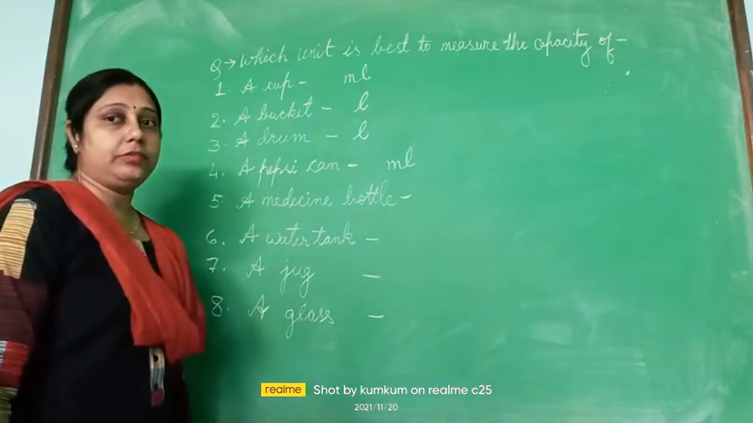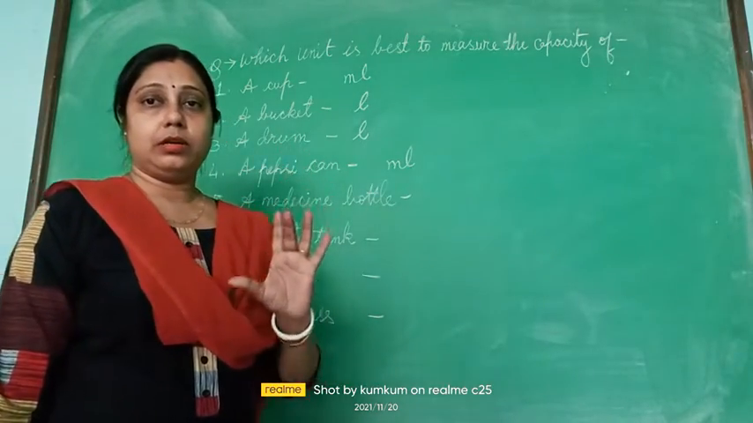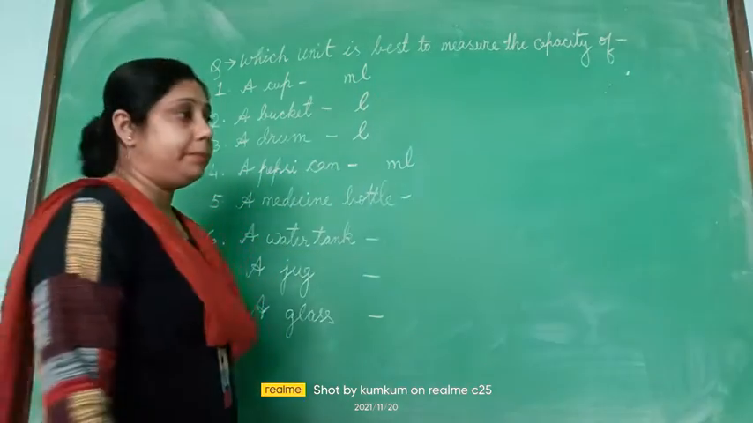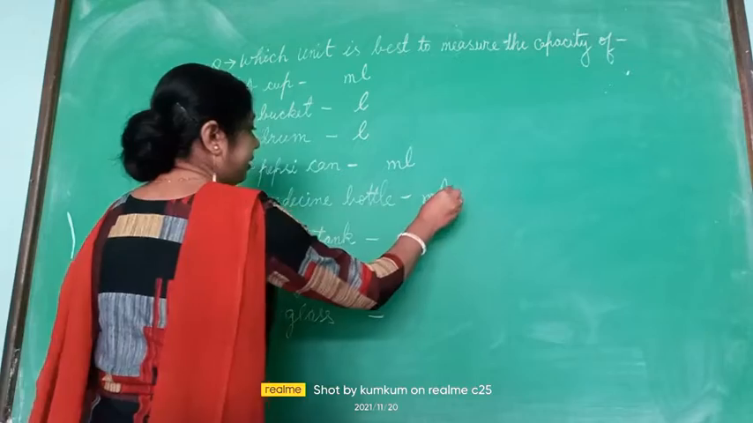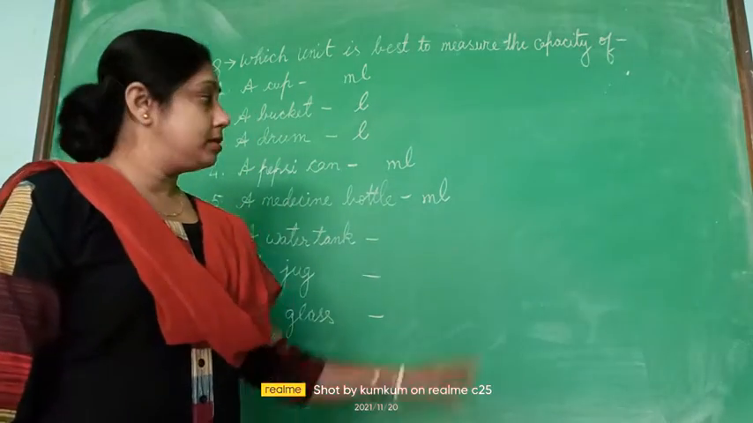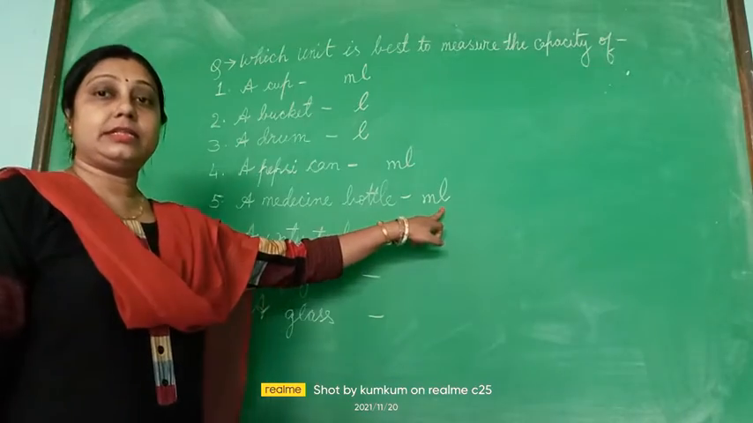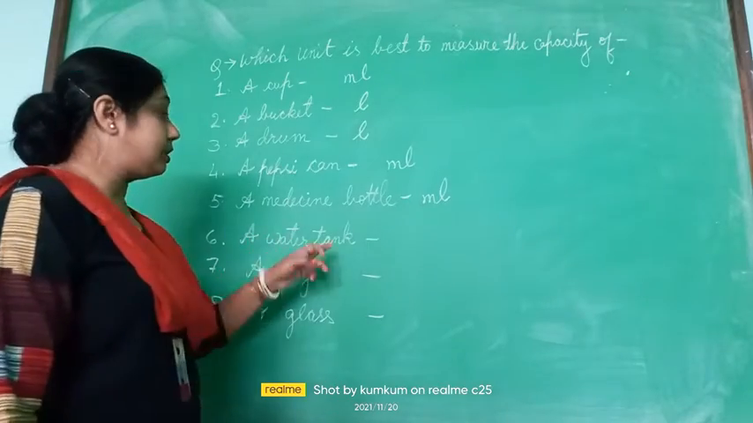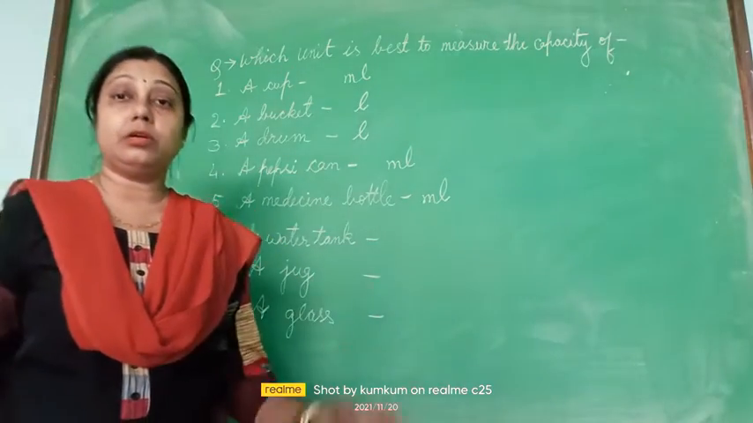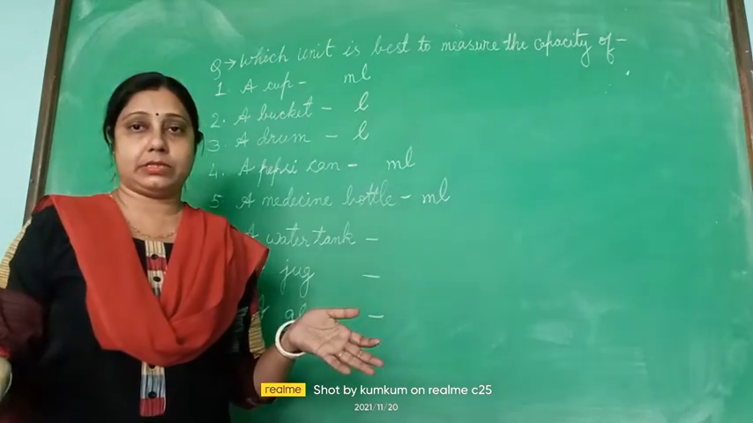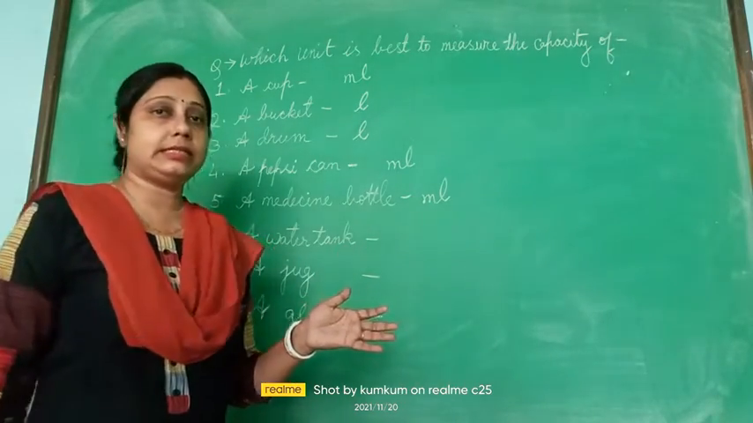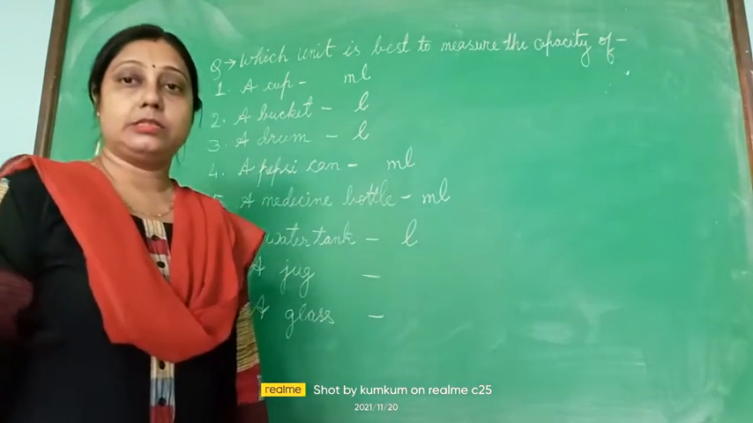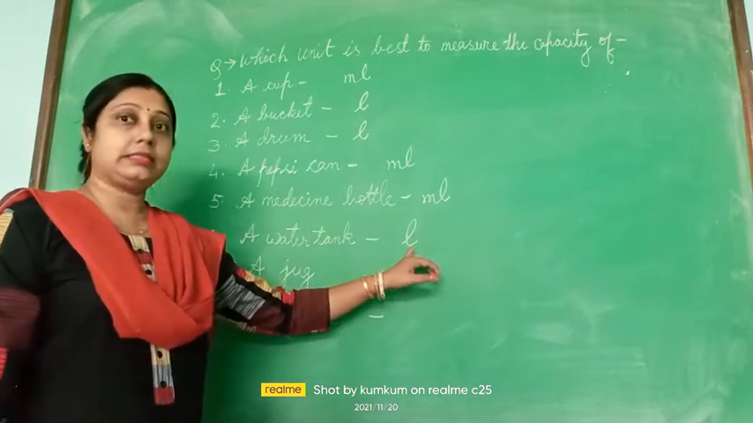A medicine bottle. Medicine bottles are always small, so the smaller capacities are measured in milliliter, written as ml. Small m and l together is written as ml, which means milliliter. Next, a water tank. A water tank generally holds maximum water and has more capacity. So maximum capacity holders are marked with liter, and liter is written as small l.